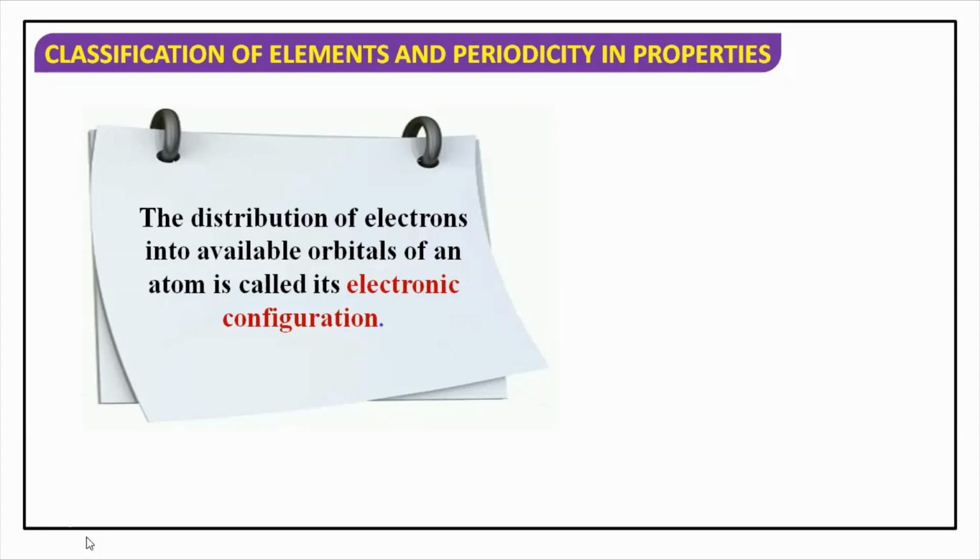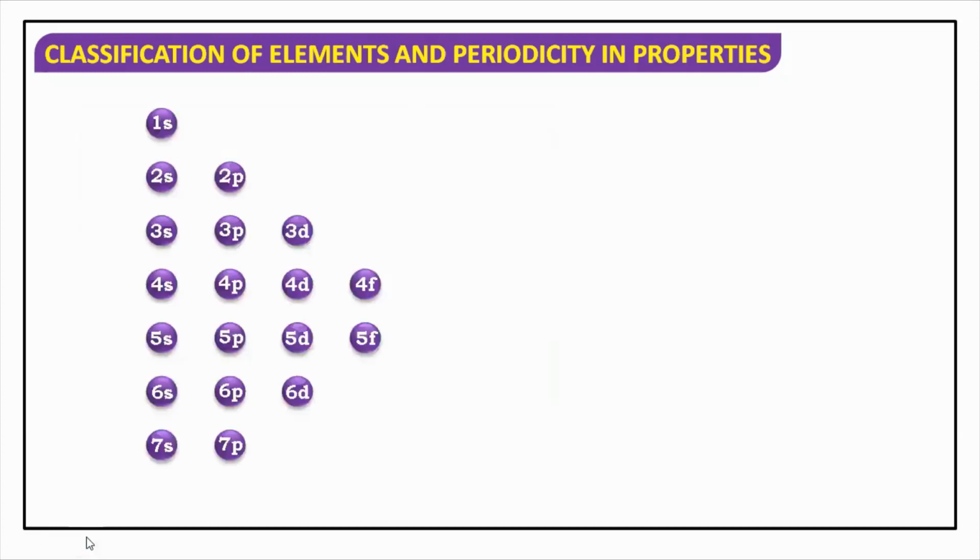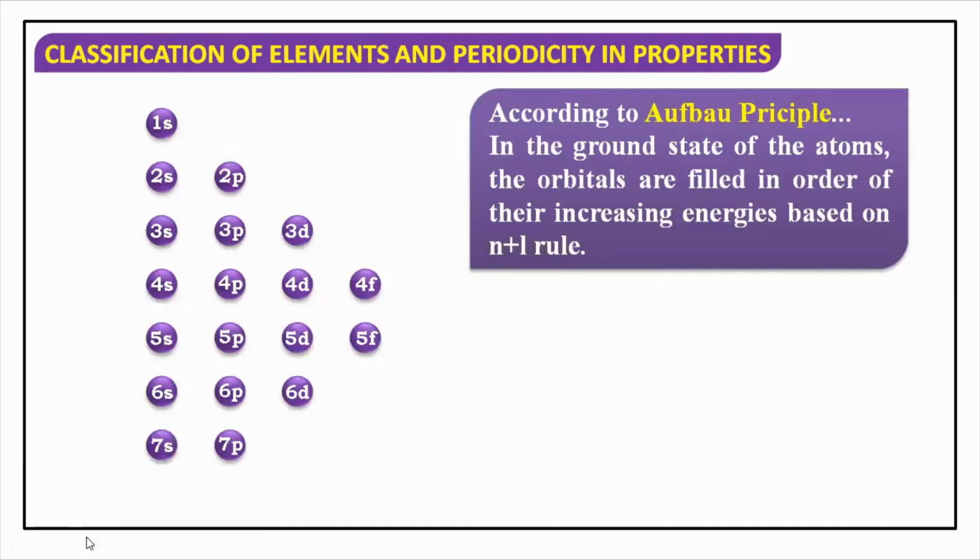अब available orbitals हमें कैसे पता चलेंगे? Again, we have a lot of rules based on that, like Aufbau's rule, Hund's rule, Bohr-Bury's, and Pauli's exclusion principle. So this is all about Aufbau's rule. तो Aufbau's rule ने क्या बोला था? That in the ground state of an element, the orbitals are filled in order of increasing energies. And increasing energies कैसे पता चलती हैं? By n plus l rule.